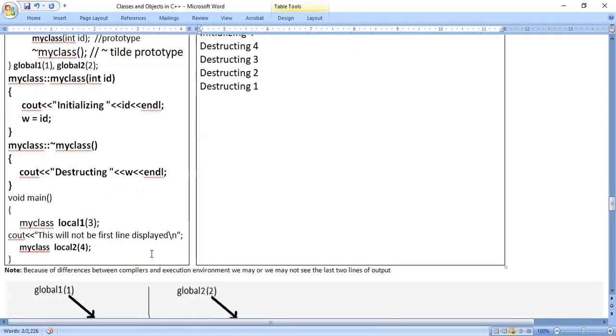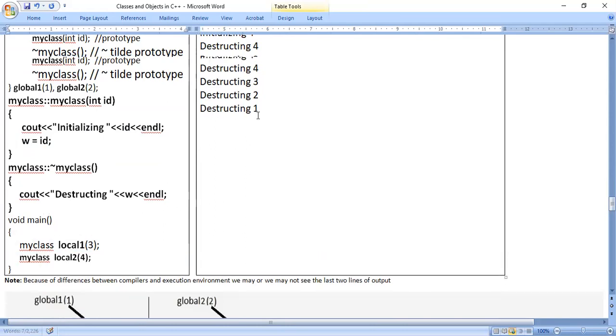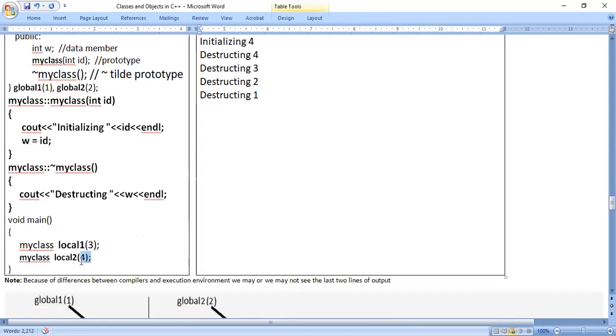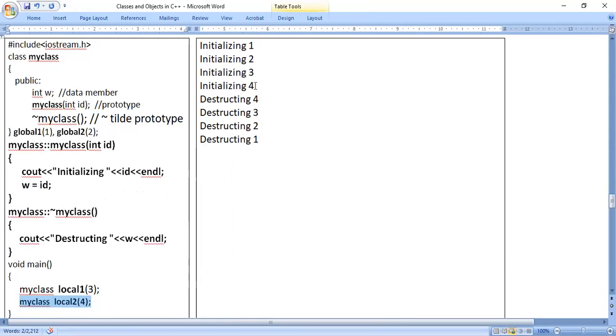After that, one statement is there. This will not be the first line displayed. If you are getting confused about this line, we can delete it. You will not get any error, and in the output you will not get this line either. Next, the last object is local 2. The value is 4, so initializing 4.